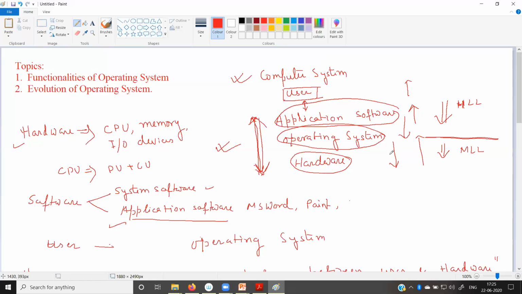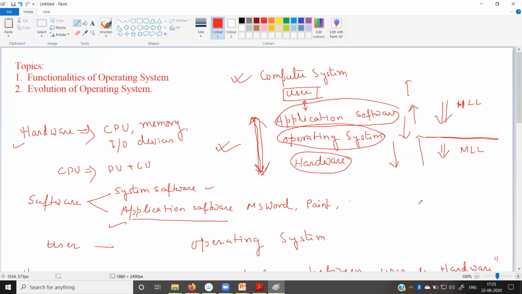So that means it converts the language in terms of the machine understandable language, and then it invokes different types of services present under the control unit, and those services are finally executed with the help of the processing unit.